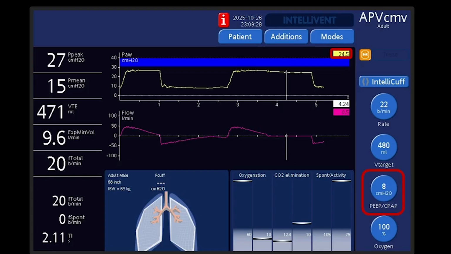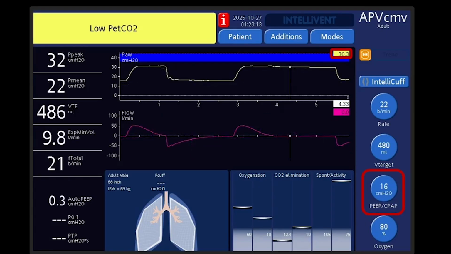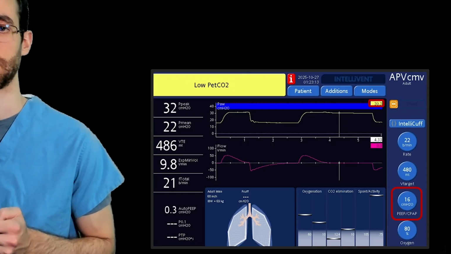We start at 8 and we have a plateau of 24. We go up to 12 and we recheck the plateau. It is at 27. We then go to 16 and our plateau goes to 30. With each up titration, we did an expiratory hold and total PEEP equaled set PEEP.